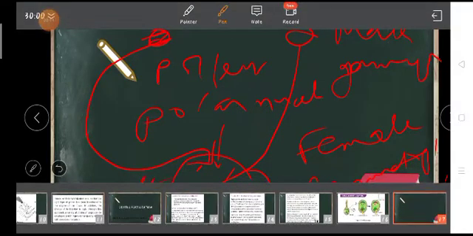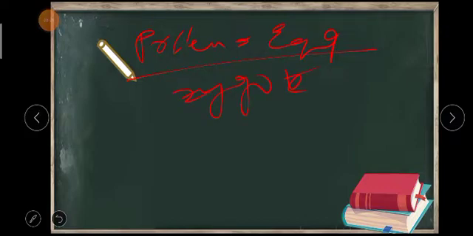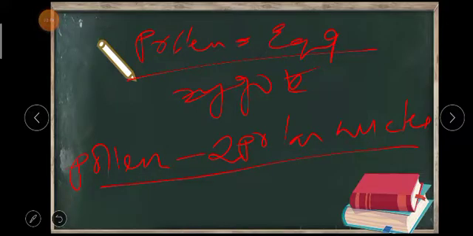So here if you see, the pollen which will fertilize the egg, there one cell will be formed, and that cell is called your zygote. Understood? And the pollen grain which will go and fertilize the two polar nuclei, what are they going to form? They are going to form your endosperm. So this is the process of fertilization, double fertilization.